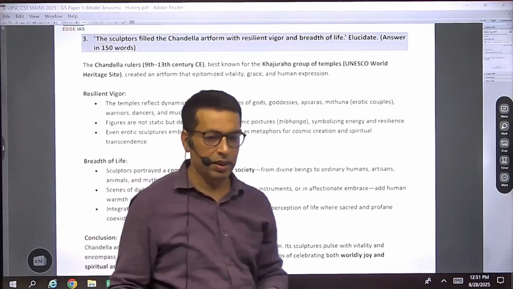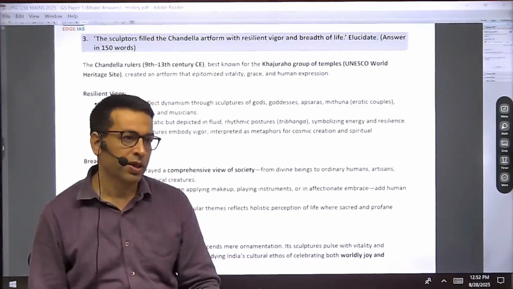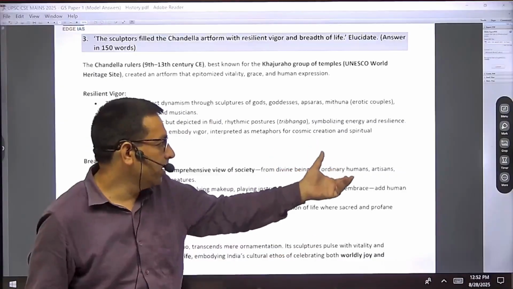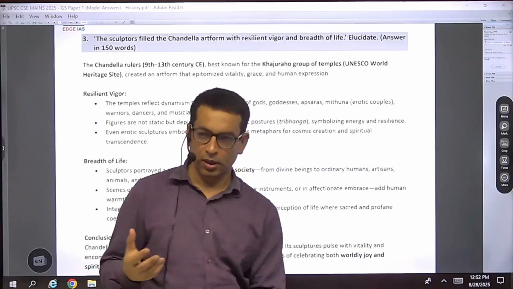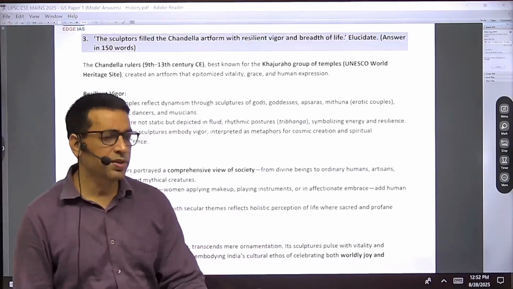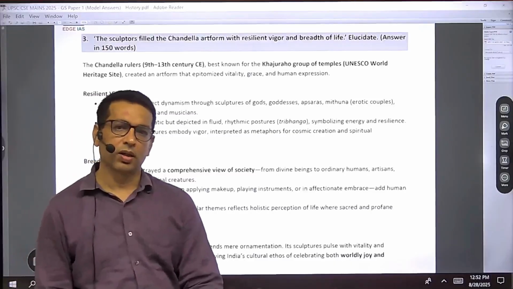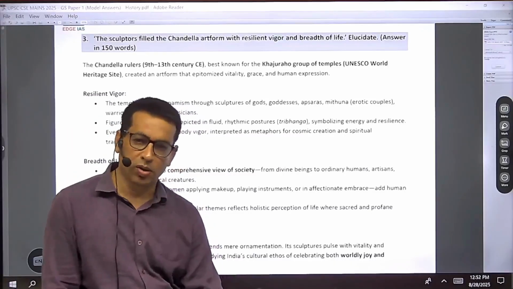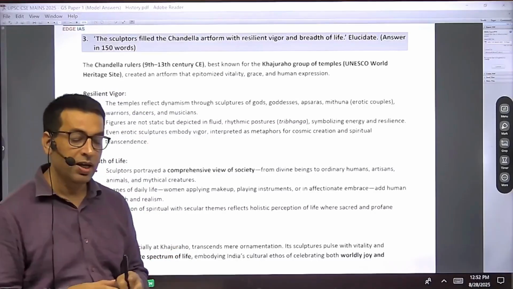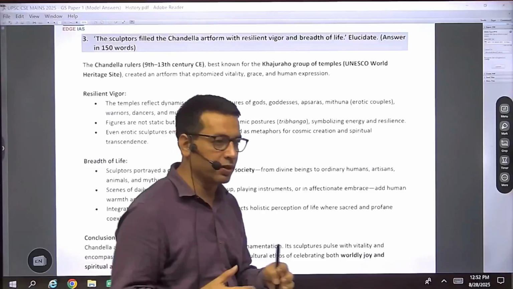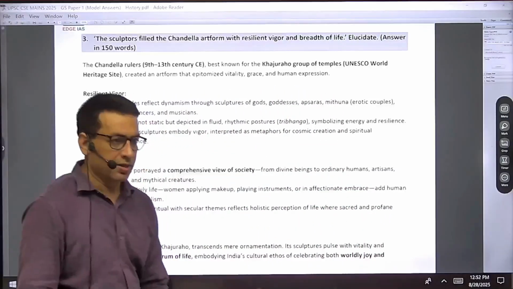They were interested in transcendental things, and also the erotic. They used erotic scenery also, because the erotic is related to the potential of the creation of the universe. So spiritual energy and worldly affairs are depicted by the Chandelas in their sculpture.